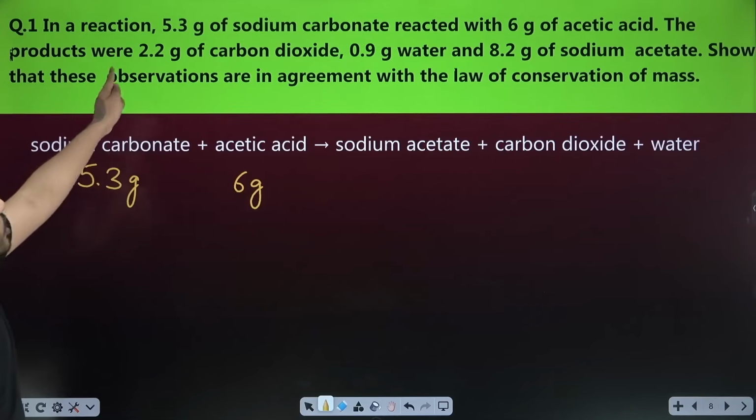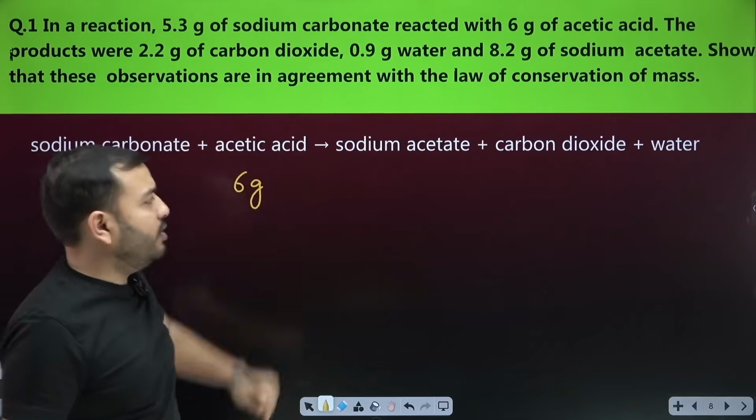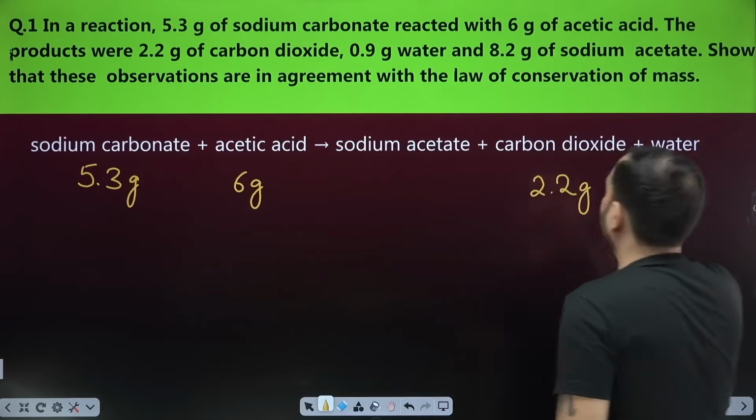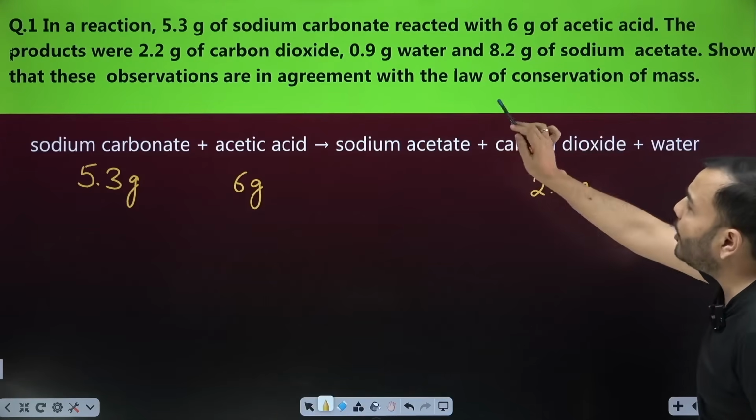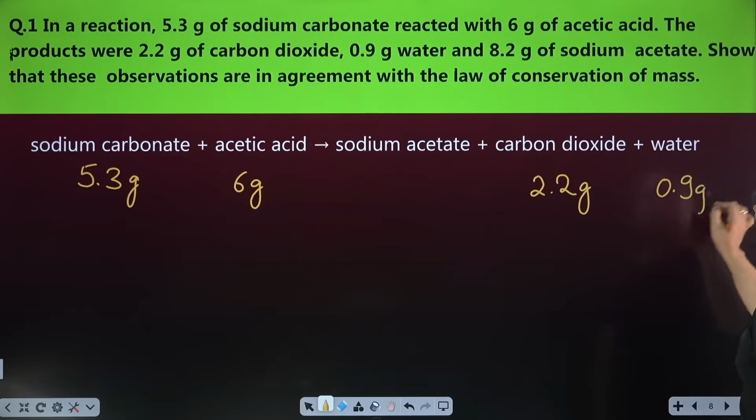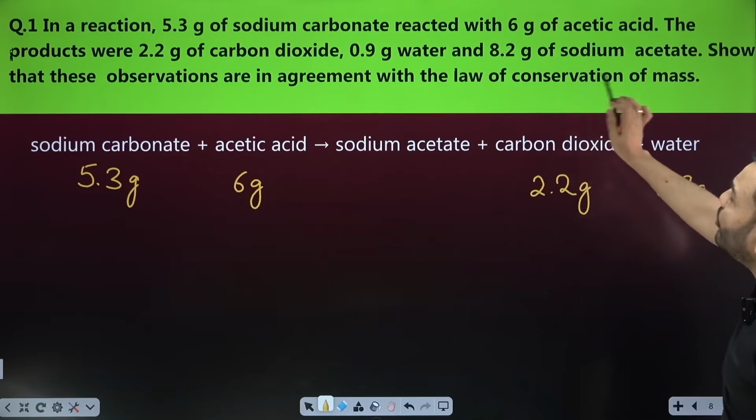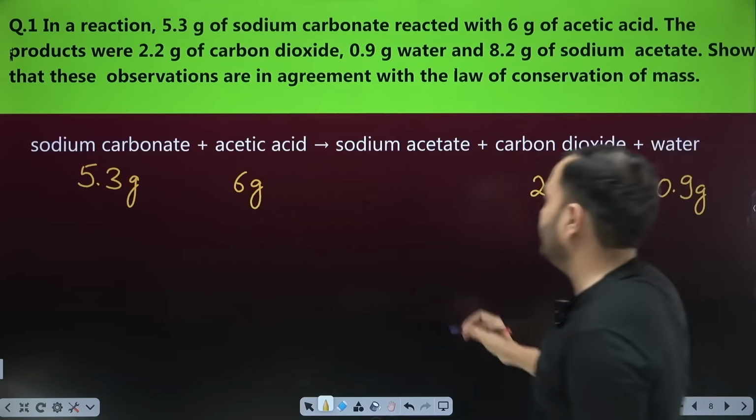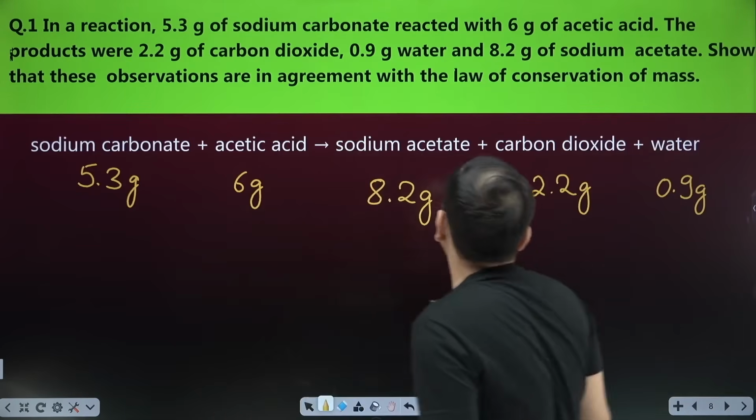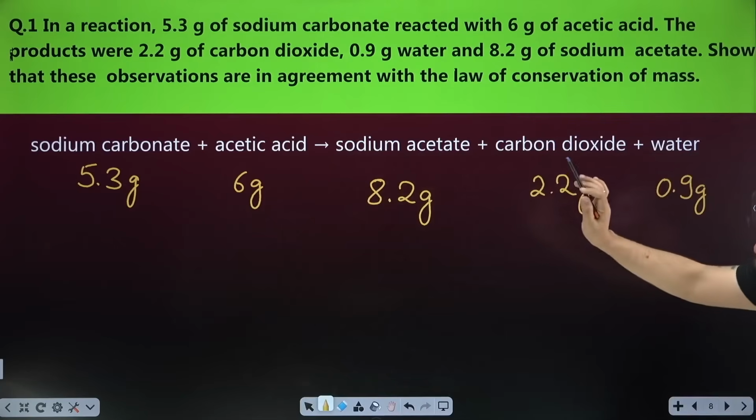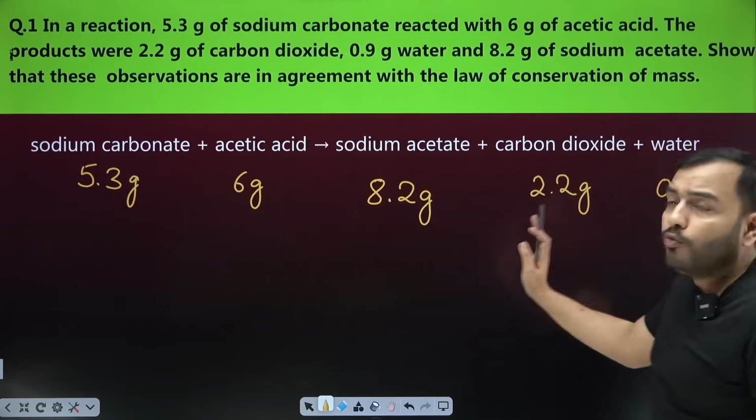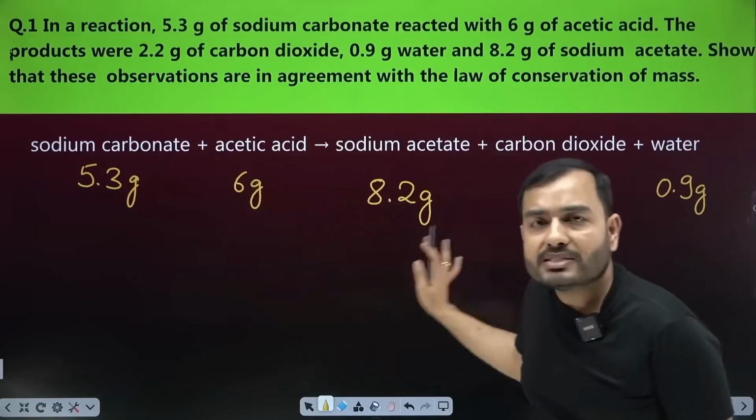The products were 2.2 gram of carbon dioxide. How much carbon dioxide released? 2.2 gram of carbon dioxide. 0.9 gram of water. What else was formed? 0.9 gram of water is formed. And 8.2 gram of sodium acetate is formed. Show that these observations are in agreement with the law of conservation of mass. Prove that the law of conservation of mass is valid.